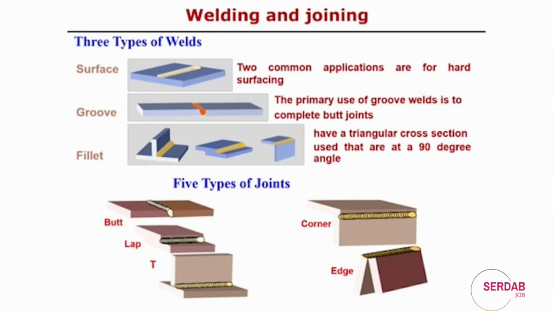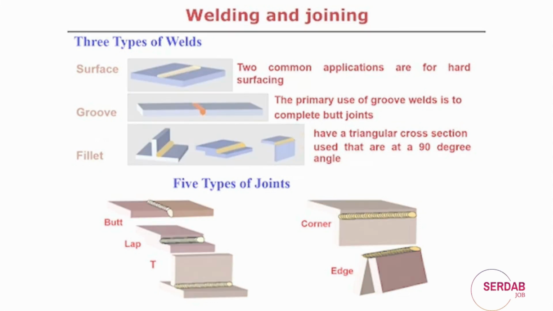So, from the figure it is obvious that there are different types of welds, and there are different types of joints we can observe practically, depending on the way we configure the different substrate materials. This is the different nature of the weld joints we observe in practice.